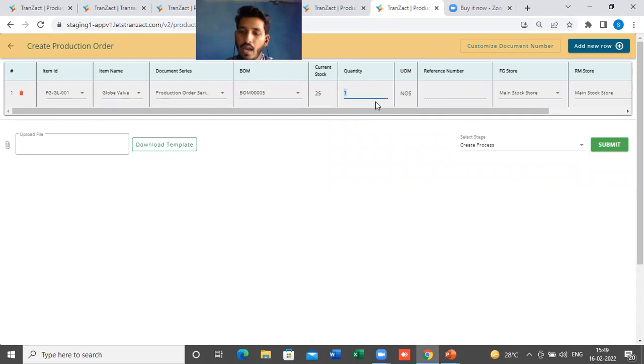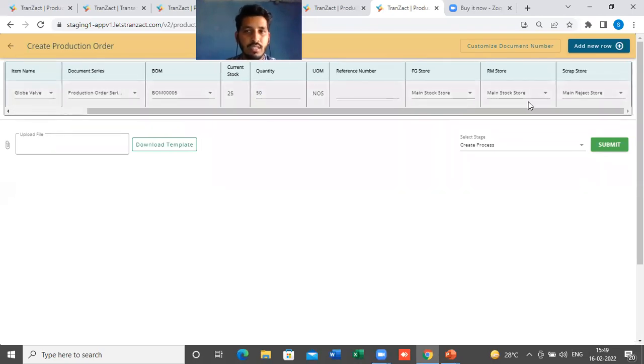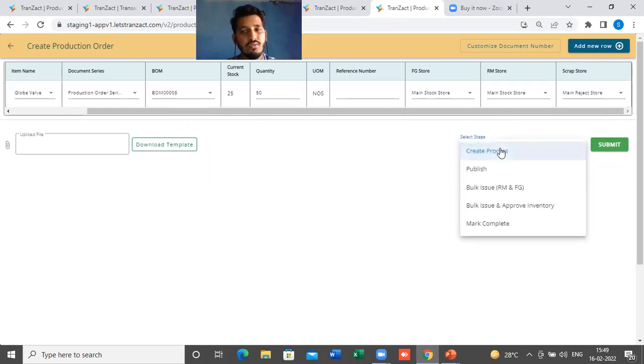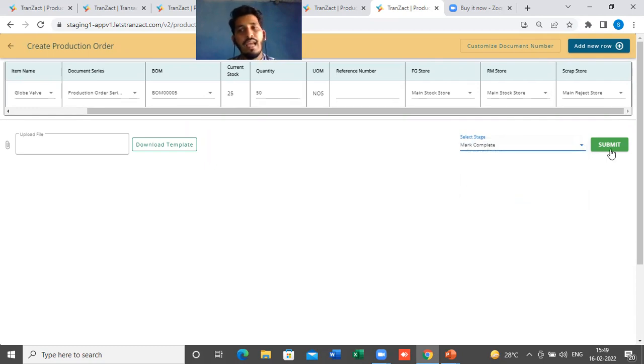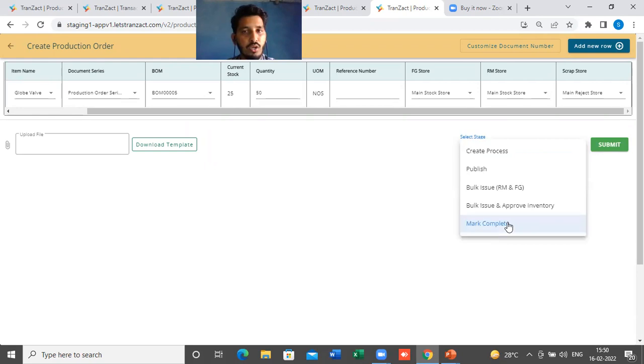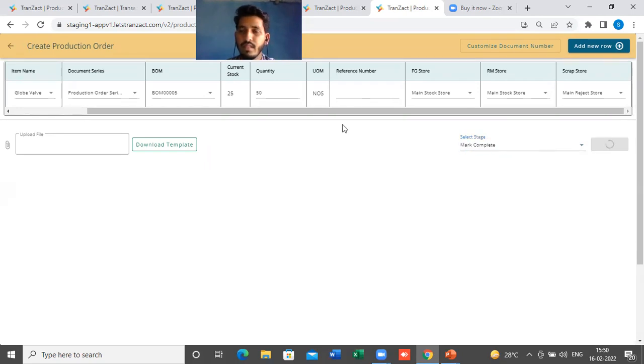Let's say I'm creating 50 pieces of this finished good for my own stock. I will select all this data here, the stores and everything, and I can directly complete it. I will show an example: if you click on mark complete here and submit it, what I'm doing is selecting the mark complete option and submitting it. Now the system will do everything for you.